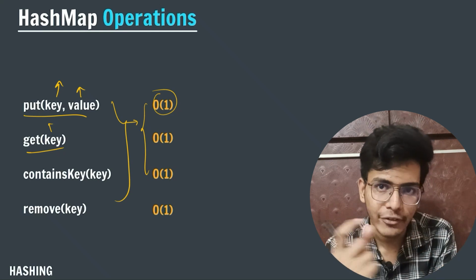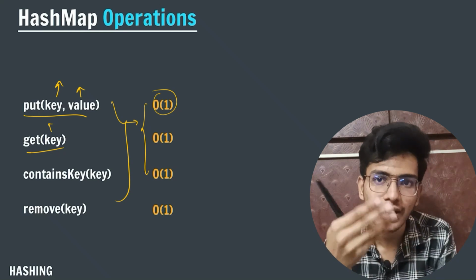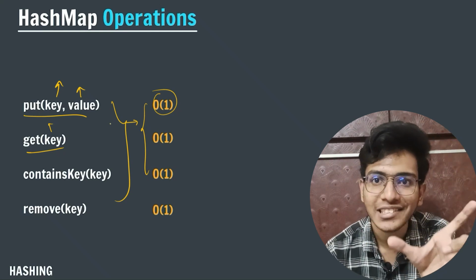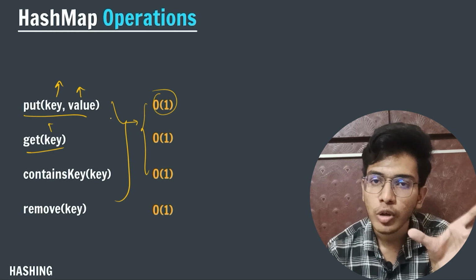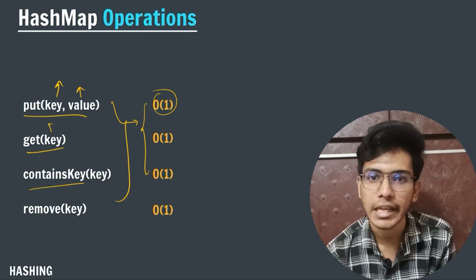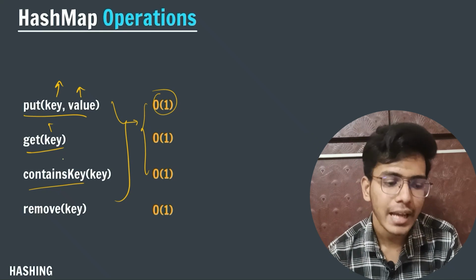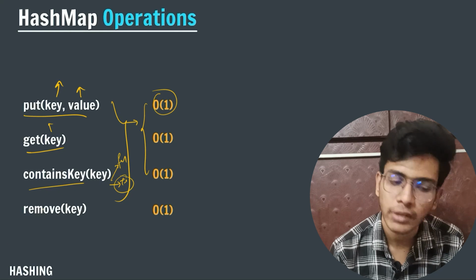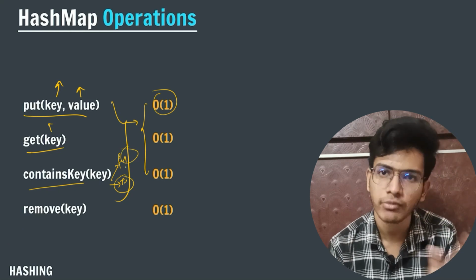In that particular key value pair, what is the value I'm storing, I will get my value. And if I want to check whether this particular element exists in my hash map or not, I use a function called containsKey, and this method will return either true or false. If the key exists, it will return true. If the key doesn't exist, it will return false.